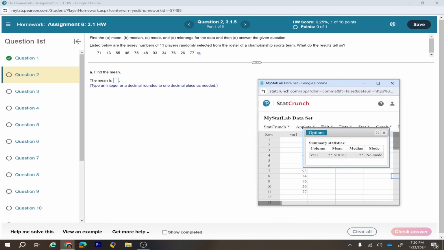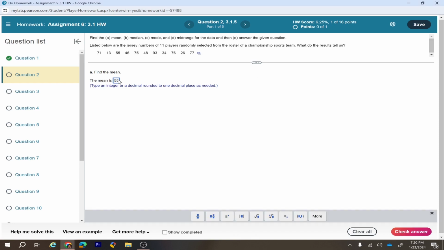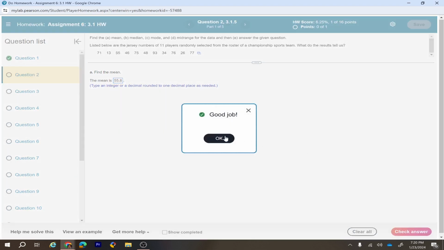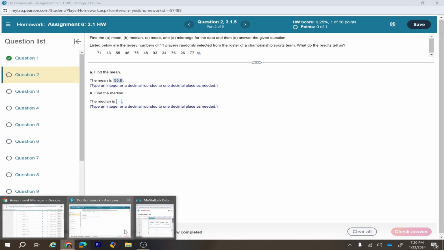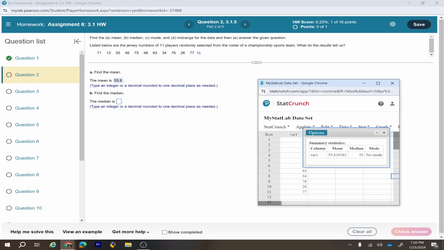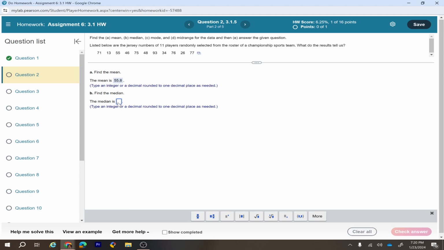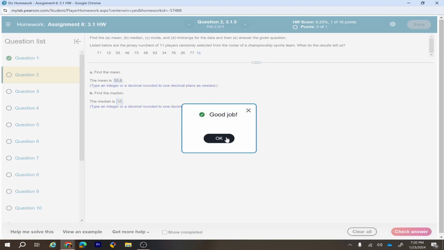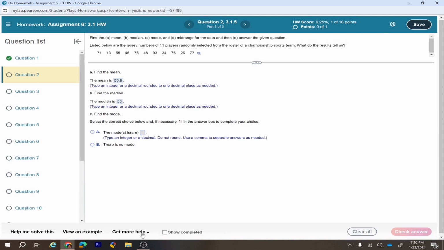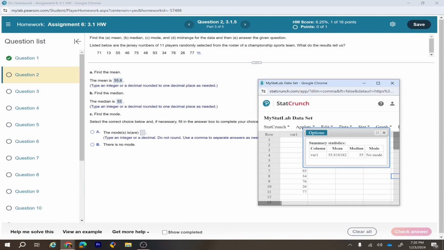Mean is 55.81. Type an integer or decimal rounded to 1 decimal place. So if you round it to the 1 decimal place, it would be 55.8. 55.8 is your answer. So check your answer. So that's how you plug your answer. And now next, go to the median. Median is 55. Check your answer, and then after that the mode is no mode, so there is no mode.